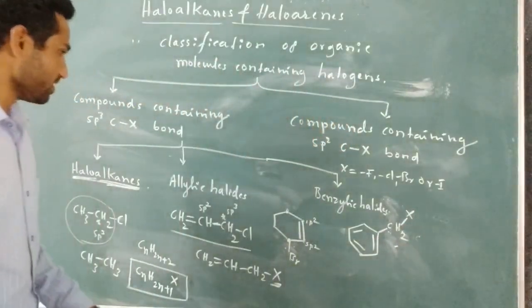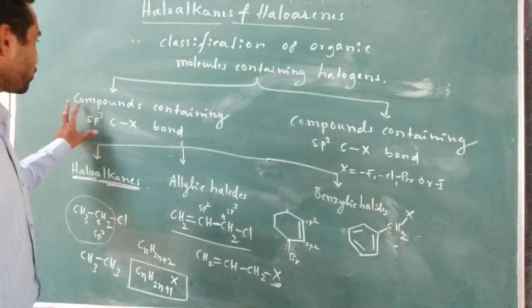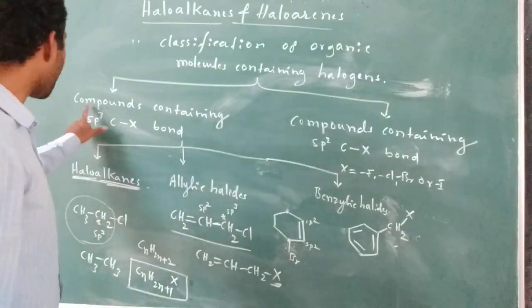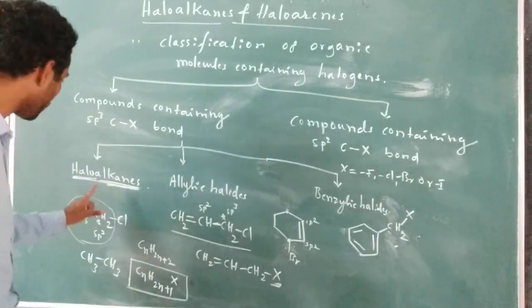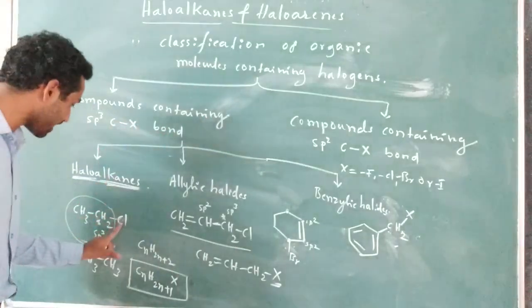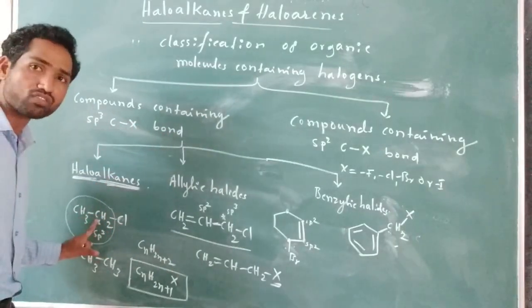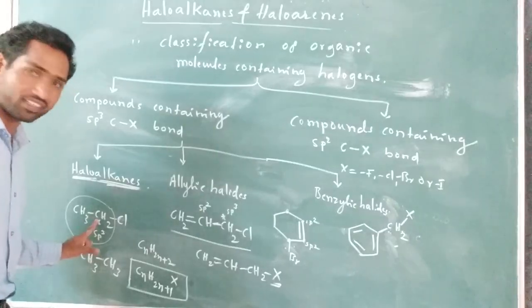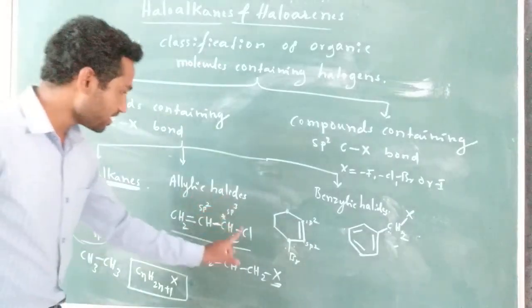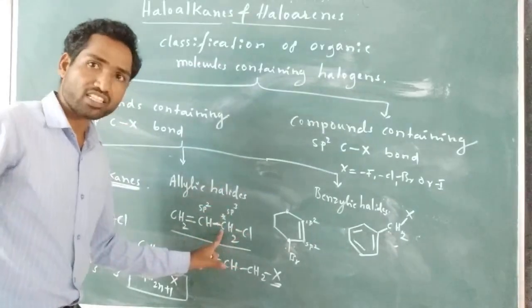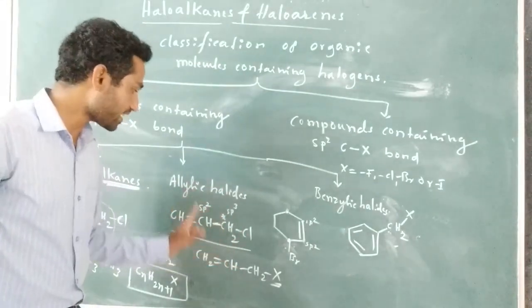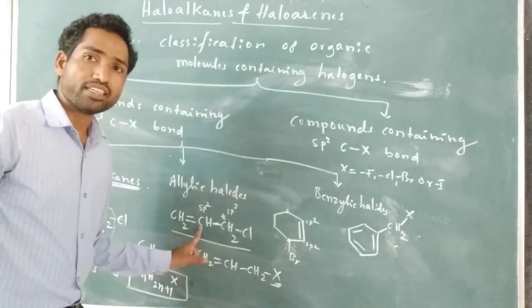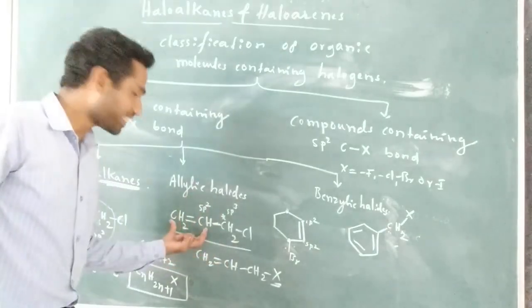Under which class are we studying this? Compounds containing sp3 hybridized carbon to halogen bonds. In haloalkanes, the halogen is attached to the sp3 hybridized carbon of the alkane. In allylic halides, the halogen is attached to an sp3 hybridized carbon, but that carbon is directly attached to the sp2 hybridized carbon of the alkene.